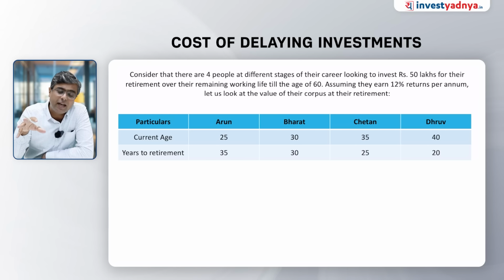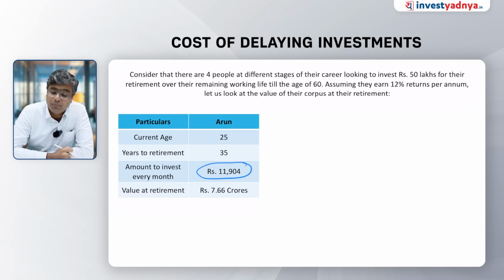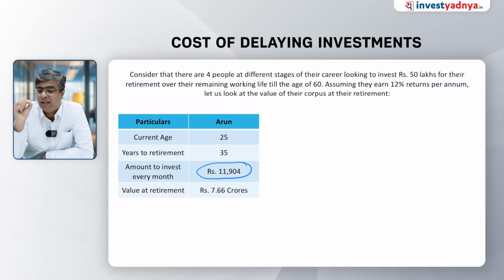So if Arun starts at 25 and in the next 35 years wants to invest 50 lakhs rupees, he needs to invest 11,904 rupees per month. So this particular money, if he invests every month, and if he gets 12% per annum rate of return, the compounding happens at 12%.